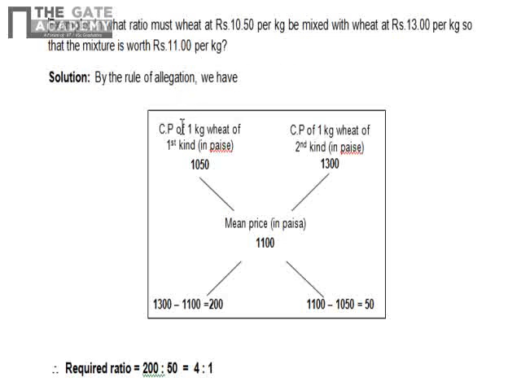Here you can't find the final quantities because no quantity is mentioned. You have to find the ratio. The cost price of 1 kg wheat of the first kind is 1050, of the second kind is 1300. I have converted into pesos and the mean price is 1100. So 1100 minus 1050 is 50, 1300 minus 1100 is 200. So the ratio will be 200:50, that is 4:1. That means the first kind to second kind will be 4:1.